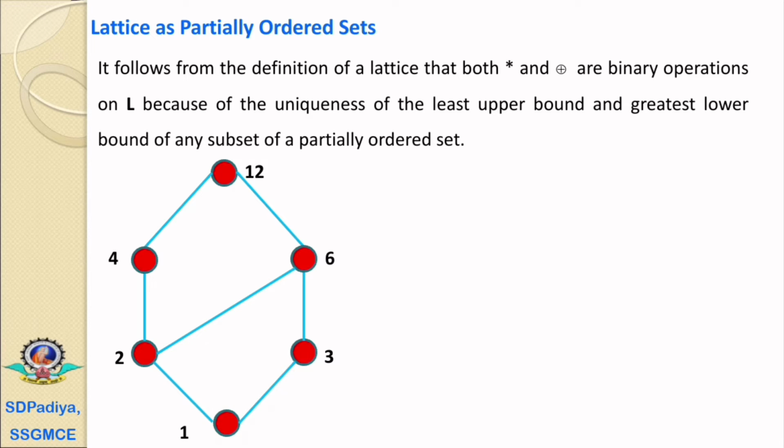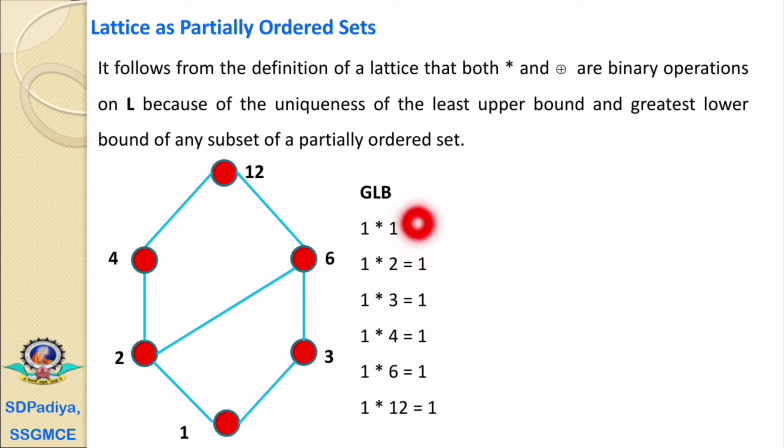We have the Hasse diagram with 6 elements: 1, 2, 3, 4, 6 and 12. First we'll find the greatest lower bound for all the combinations of 1. In this Hasse diagram, 1 is the universal lower bound while 12 is the universal upper bound.